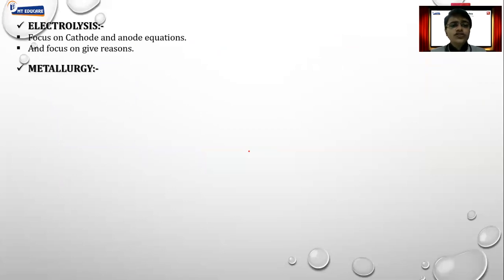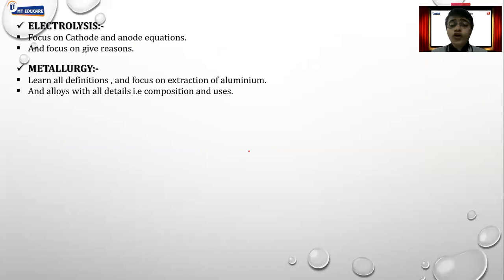In case of electrolysis, focus on cathode and anode reactions a lot, because that is very important and there are a lot of give reason questions in this chapter. In case of metallurgy, focus mainly on aluminum extraction. That is very, very, very important.